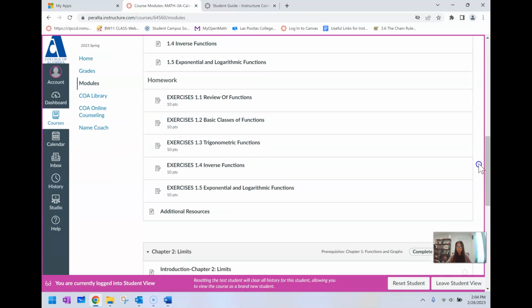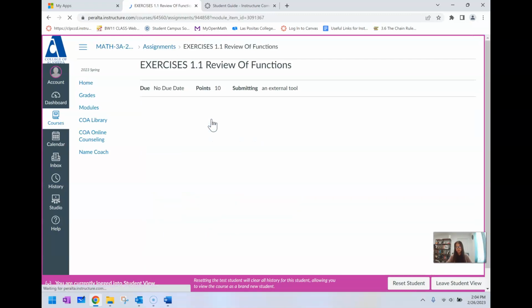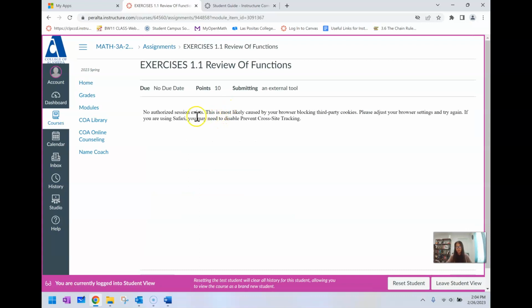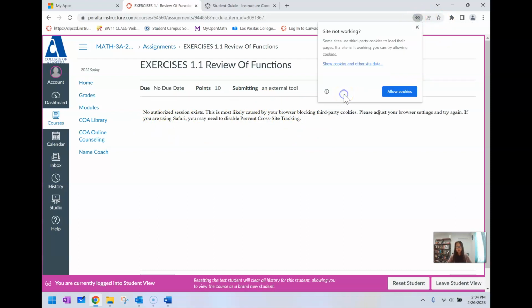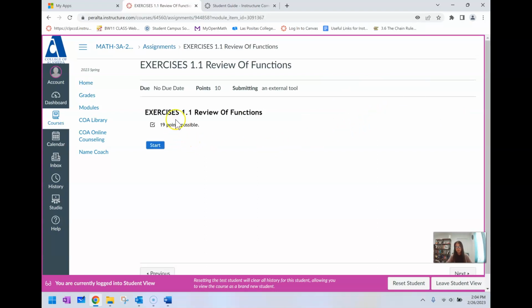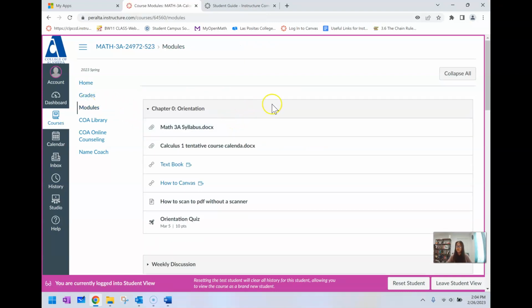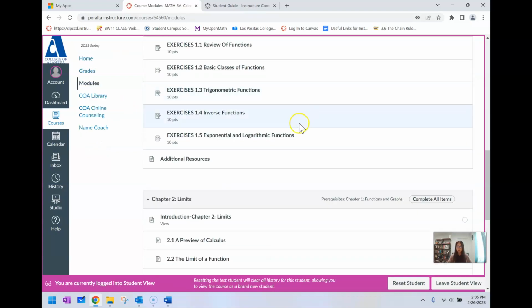you start the homework. So you can click on exercise 1.1, review the function. Now, I don't have access to this right now because I have a cookie block. So let's go ahead and allow cookies. So you can click on start and you will do the homework. Okay. There may be more than 10 questions in there. However, each homework assignment is worth 10 points.